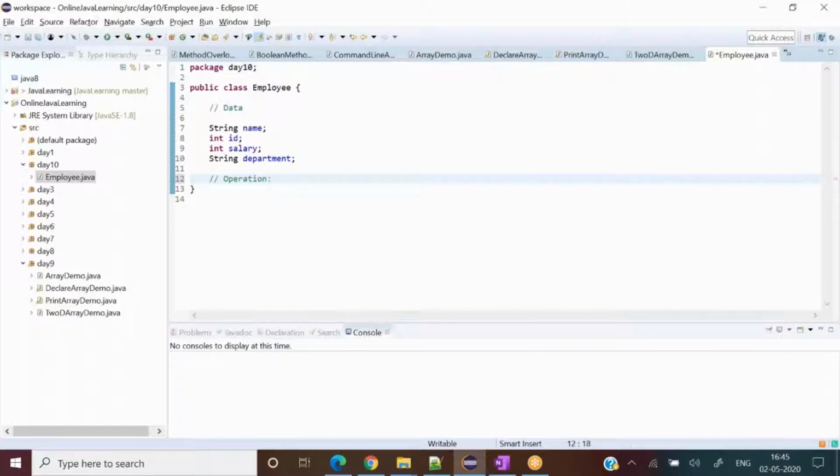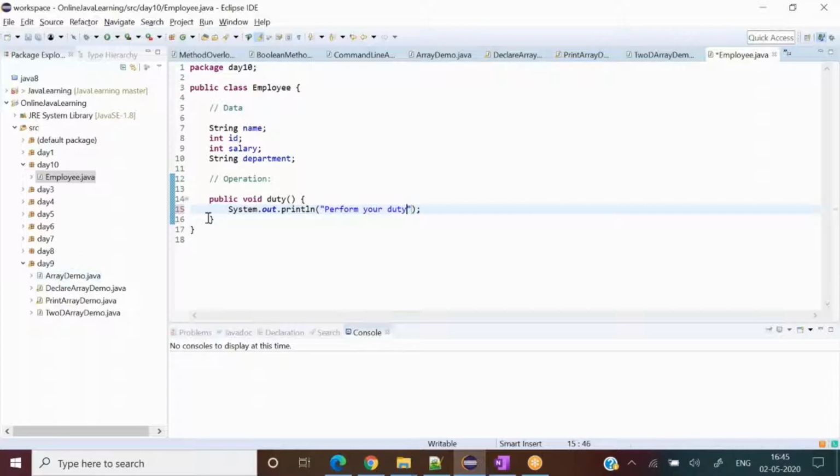And now we are writing operations. So an operation could be like public void duty, your duty. The other operation is like public void helpCustomer, right? An employee can do that.